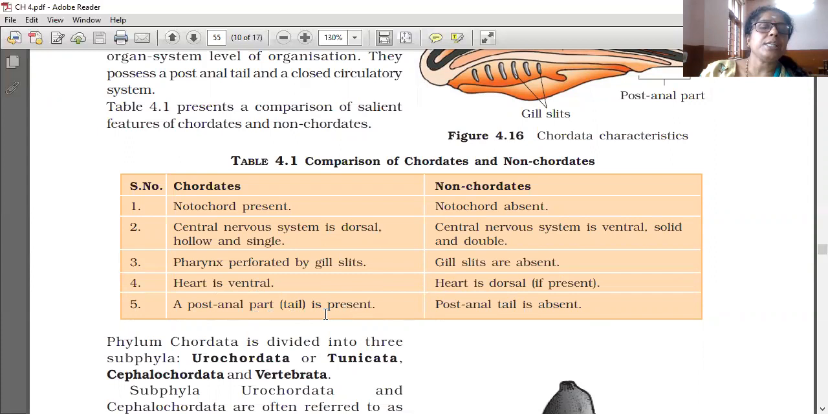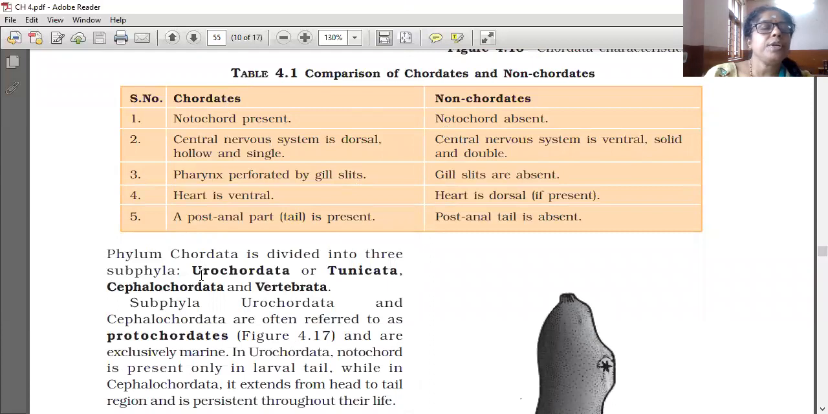A post-anal tail, post means after. After the anus, a tail is present in chordates, and post-anal tail is absent in non-chordates. These are the differences between chordates and non-chordates. It is an important question. Only one time read. Good. So these five differences, all of you have to learn by heart. This is the difference between chordate and non-chordate.